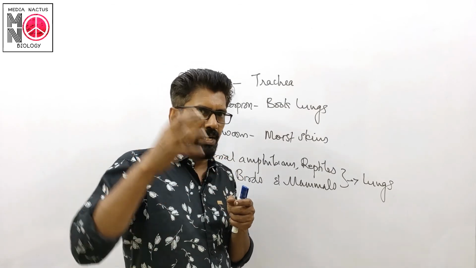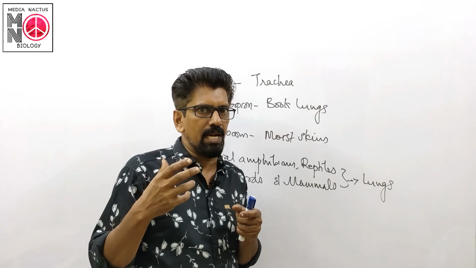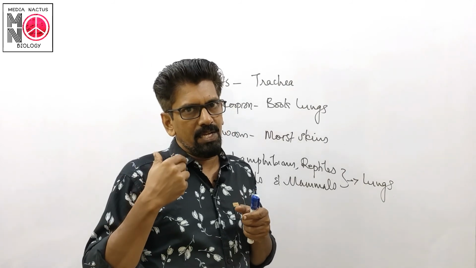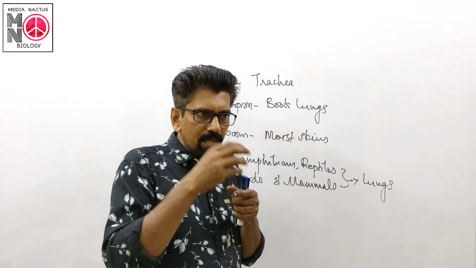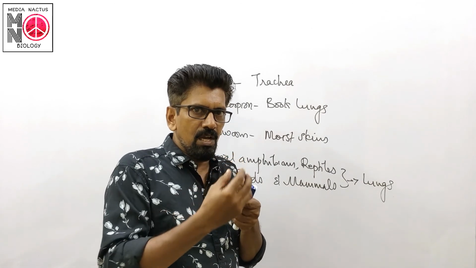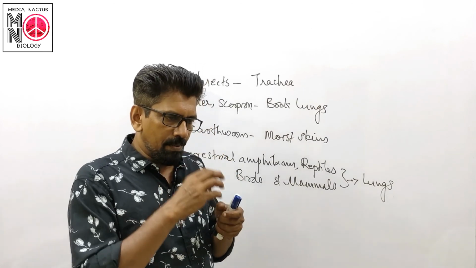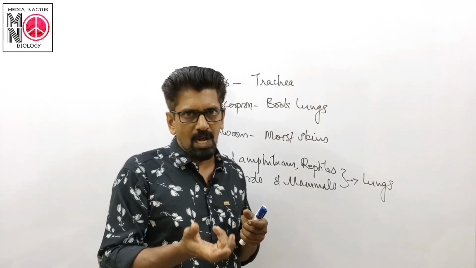Likewise, the capillary carries carbon dioxide-rich blood from the internal organs or tissues. That carbon dioxide is exchanged toward the lung. Now, from the lung, the carbon dioxide-rich air is expelled out.